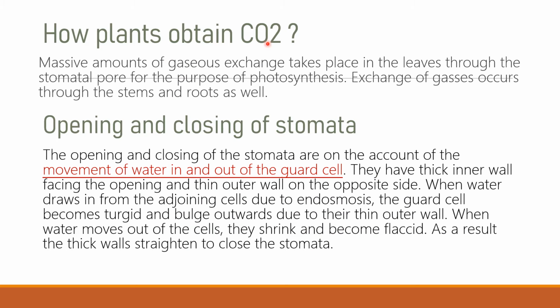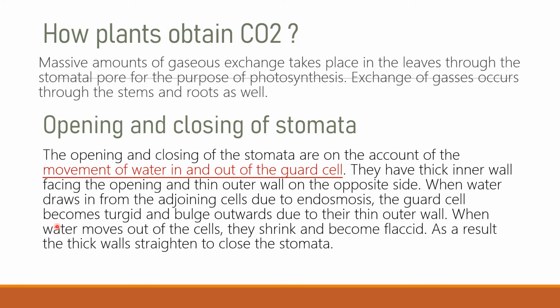How do plants obtain carbon dioxide? We all know that plants obtain carbon dioxide by the process of diffusion, and this process takes place through stomatal opening, and this process is controlled by the guard cells of stomata. Opening and closing of stomata: the opening and closing of stomata are on account of movement of water in and out of the guard cells. They have a thick inner wall facing the opening and a thin outer wall on the opposite side.